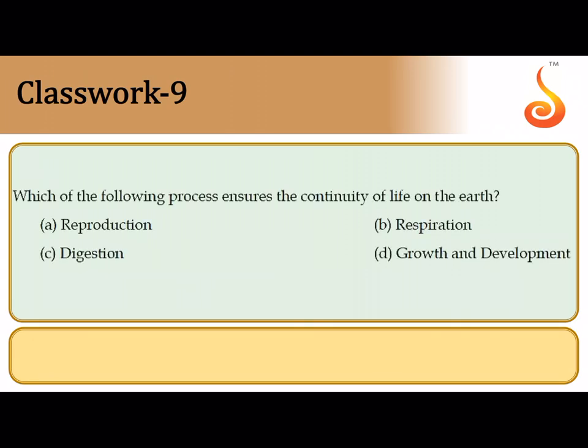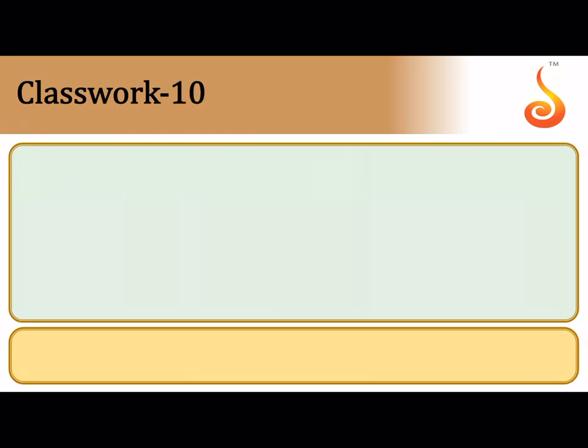The ninth question says which of the following process ensures continuity of life on earth? Obviously it is reproduction. So reproduction where the parents produce offsprings which are similar to the parents, and that ensures that there is continuity of species on this planet.